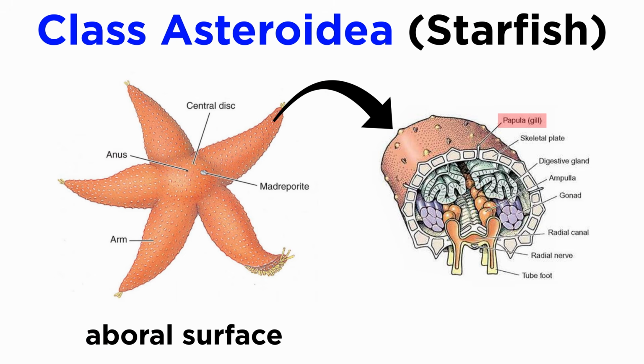pedicellariae. Among the spines, pedicellariae, and generally rough skin, there are numerous extensions of the coelomic cavity that extend through spaces between the skeletal ossicles and aid in respiration and waste removal.